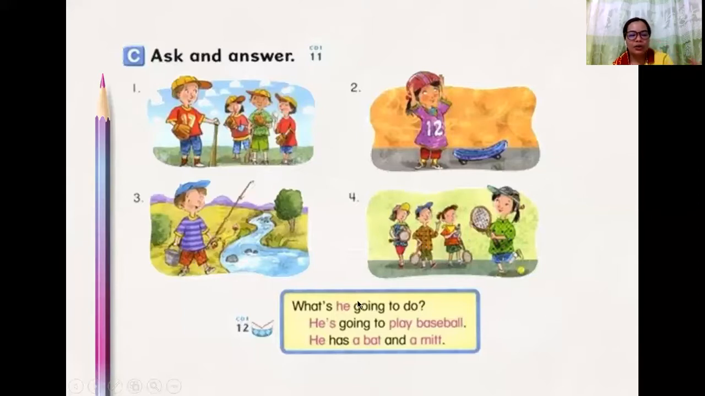Okay. So what you're going to do is to change only the activity that the picture is describing. So if he will go to play baseball, then he needs a bat and a mitt. If he will go fishing, then he needs a fishing rod and a bucket. If he's going to play tennis, then he needs to have the tennis racket and the tennis ball. And if he's going to play baseball, obviously he needs to have the bat and a mitt.